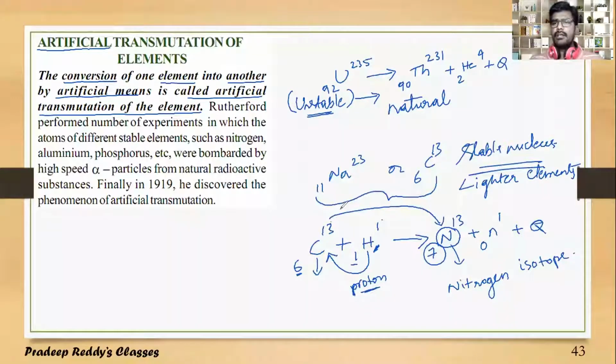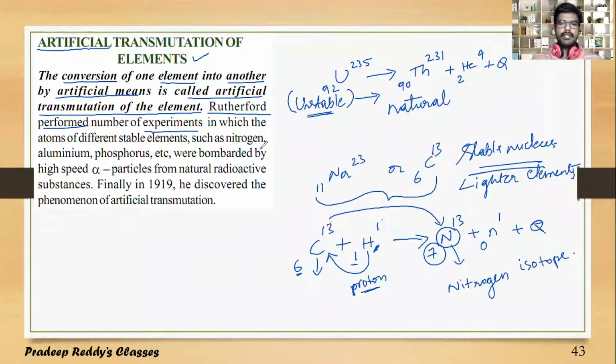It can be hydrogen, or an alpha particle, or a neutron. If you are bombarding such lighter elements with a heavier massless particle, that lighter element gets transformed into another lighter element. This process is called artificial transmutation. This was first discovered by Rutherford, and this experiment was first made by Rutherford.